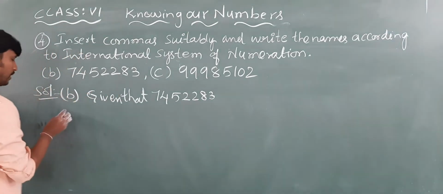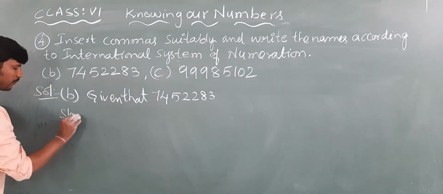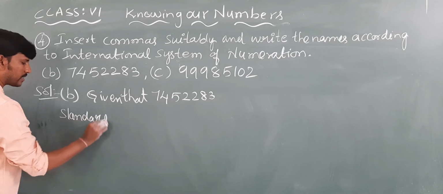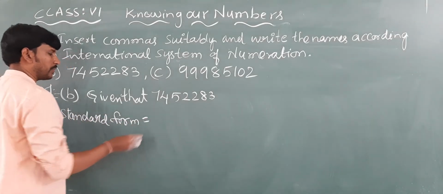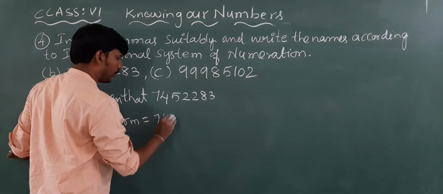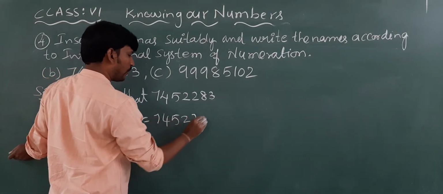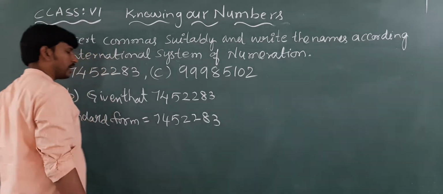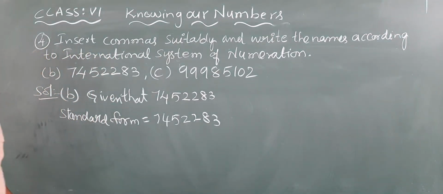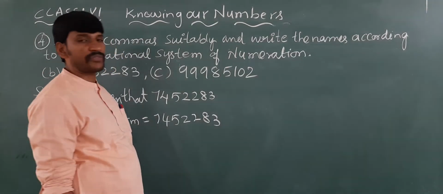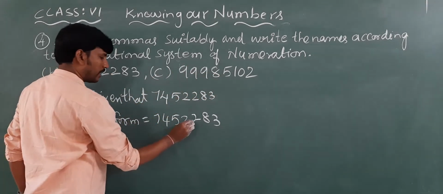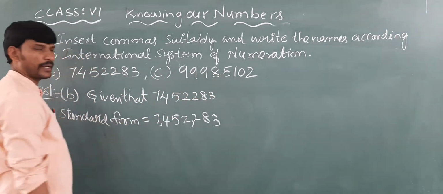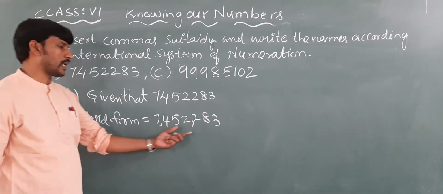First of all, write the standard form. To write the standard form, we need to keep the commas. In the International System of Numeration, we will keep the commas after every 3 digits from the right hand side. So here 1 comma, here 1 comma. Here we will get only 2 commas.